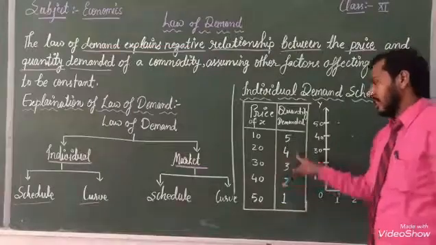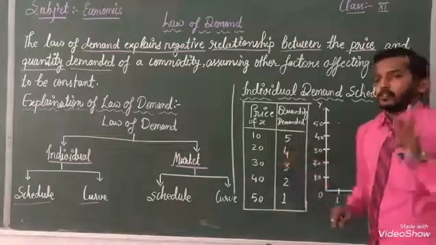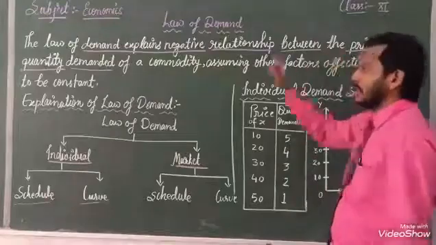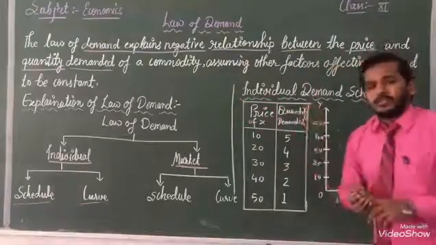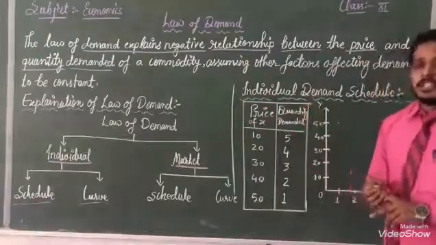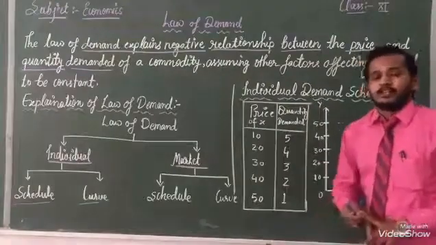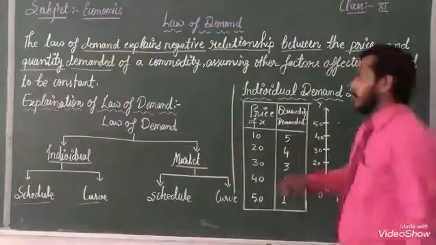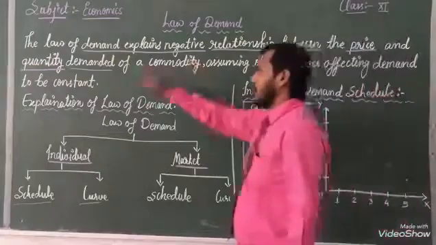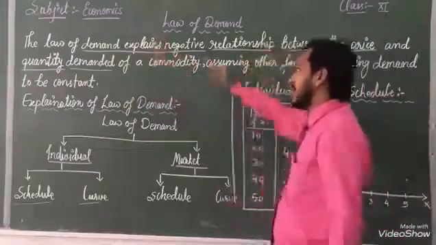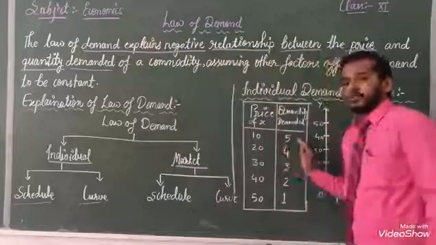This is the negative relationship between goods and price, or rather, between price and quantity. With the help of this table, we can see the relation between price and quantity, and it's a negative relationship between both.